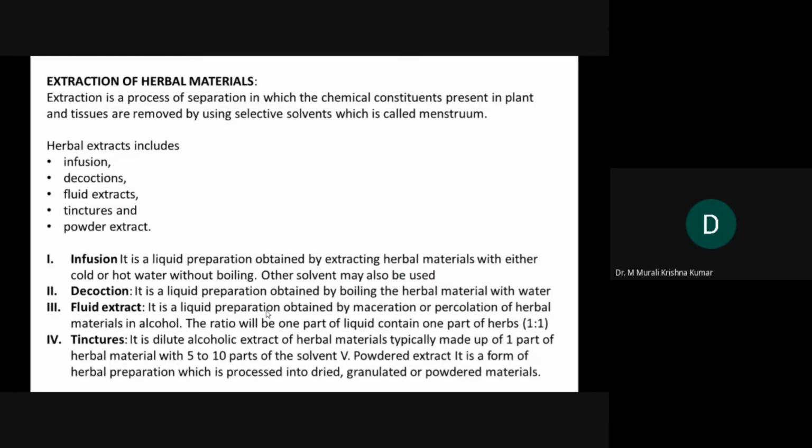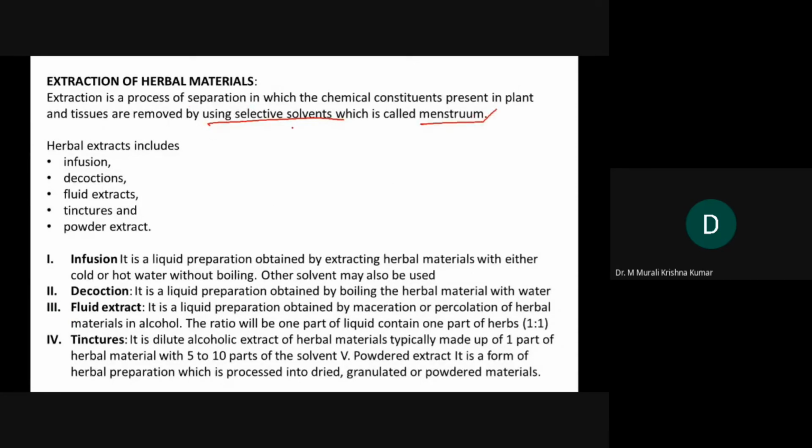The last one is extraction of herbal materials. We define extraction as a process of separation in which chemical constituents present in plant tissues are removed by selective solvents. That is what we call the menstruum.